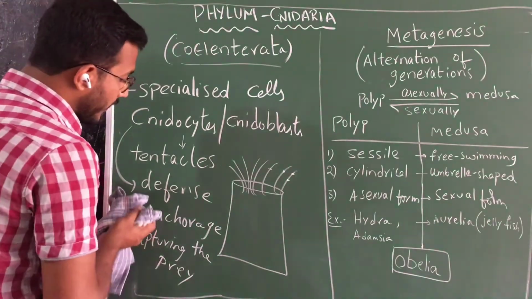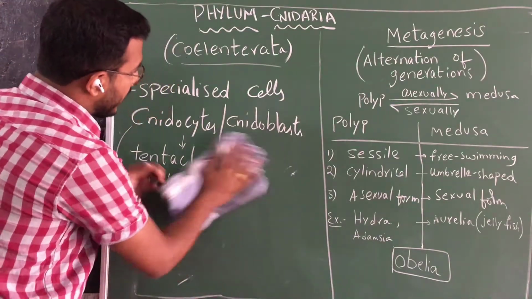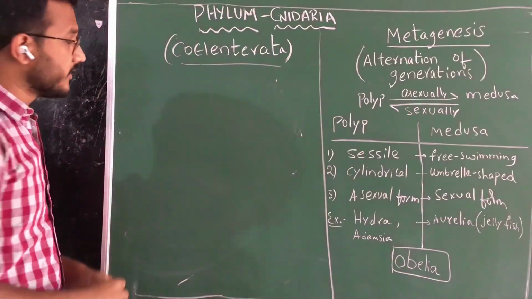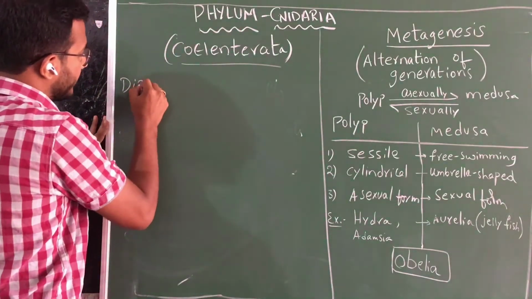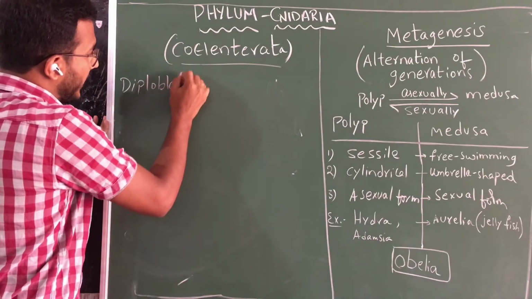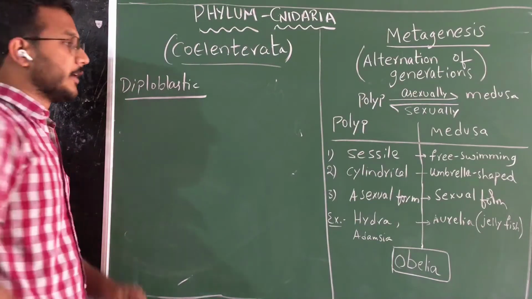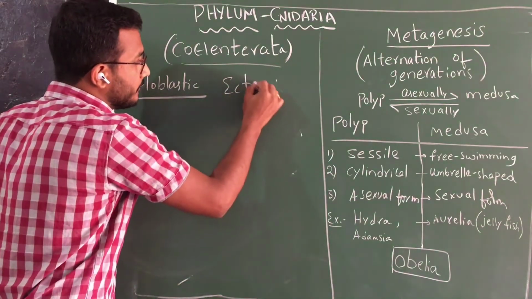Now, why are we calling these animals Coelenterata? As we know, they have diploblastic organization, that means presence of two germinal layers, ectoderm and endoderm.